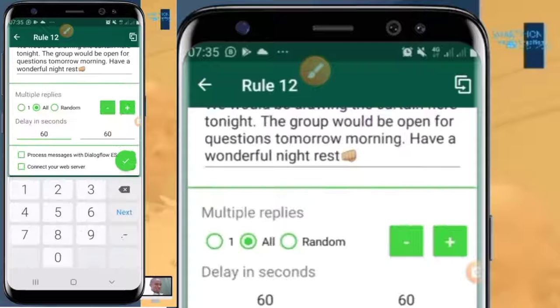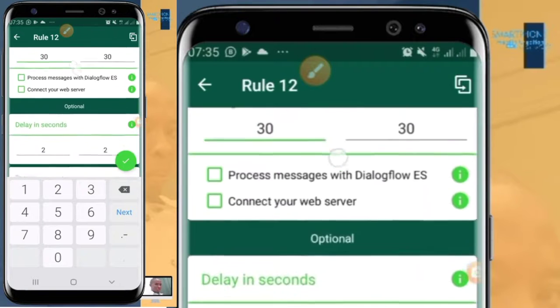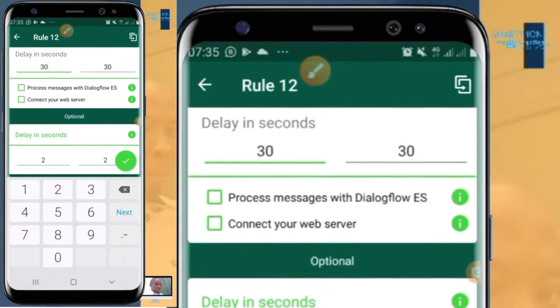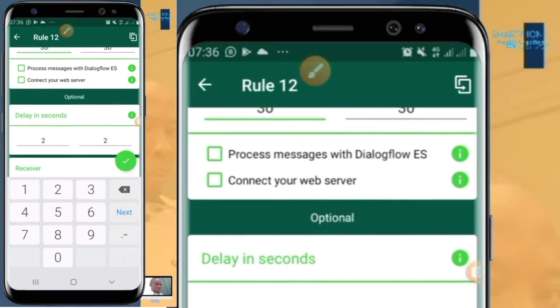Let's continue. Talking about this delay in seconds, it determines the interval with which each of those conversations will be dropping in the group. I made this one 60 seconds. Let me bring it down to 30 seconds. Let me explain the difference between this delay in seconds for multiple replies and the other delay in seconds.